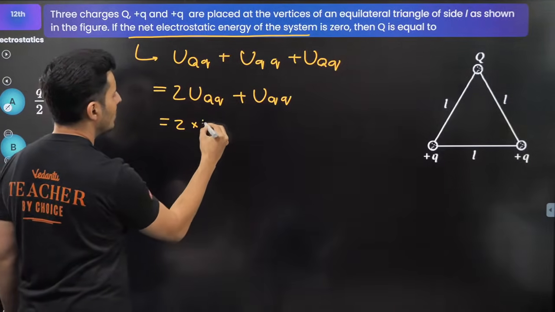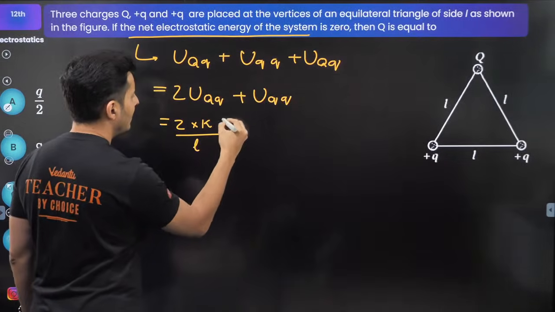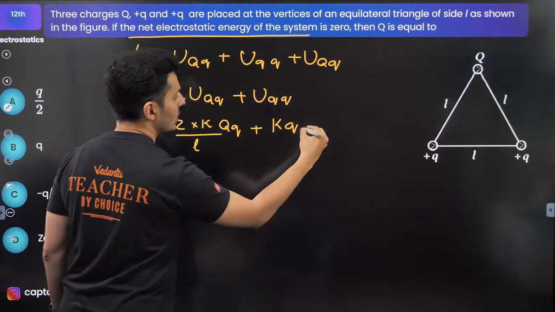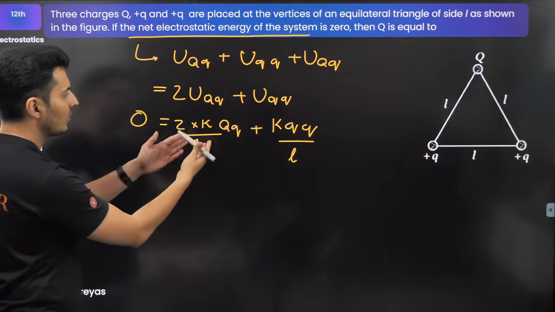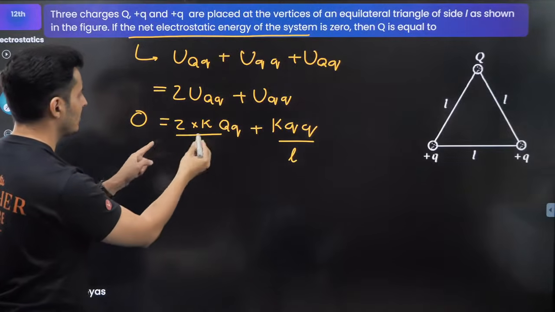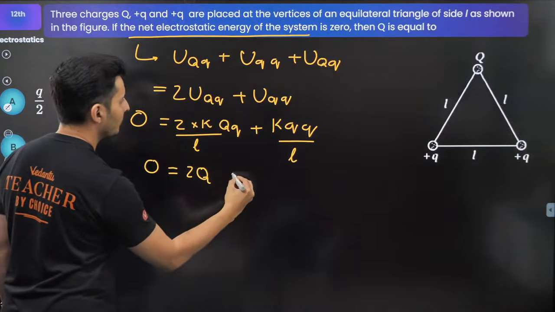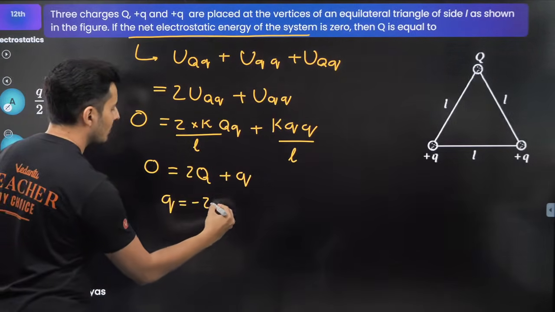So this will be 2 into K divided by the distance, which is L, and here you have QQ, here you have K into QQ divided by L, of course. So this should be 0. You can see K cancels, L cancels, and one of the small q cancels. So this will become 2 times of capital Q plus small q is 0. So Q will be equal to minus 2Q.